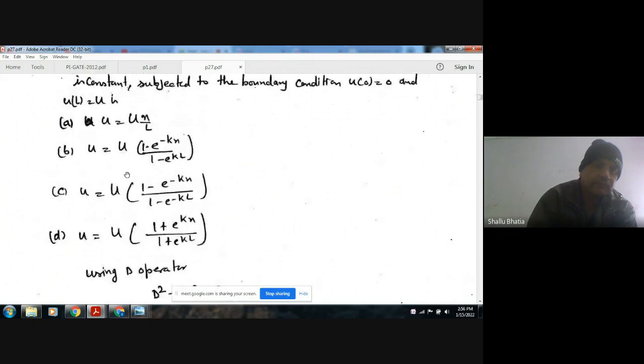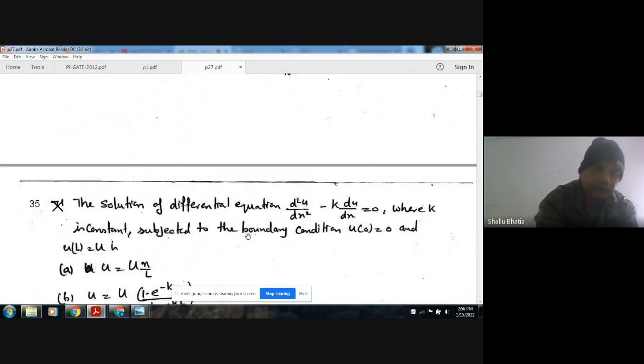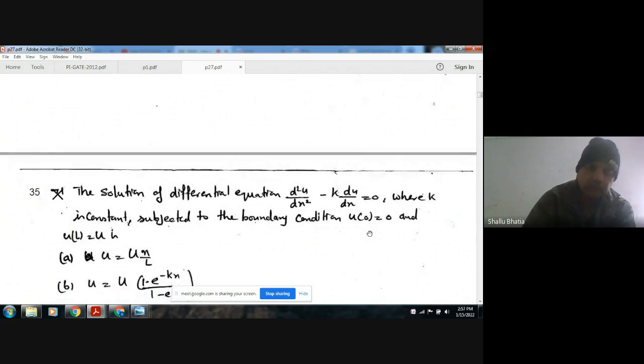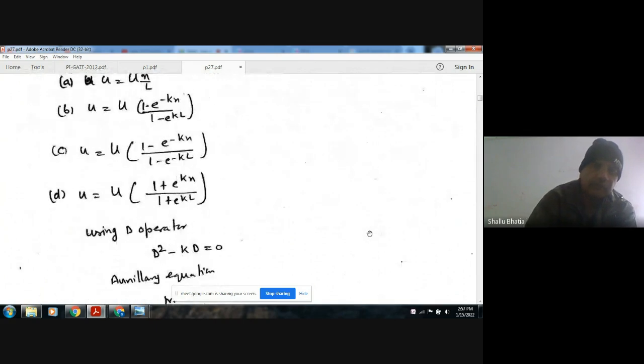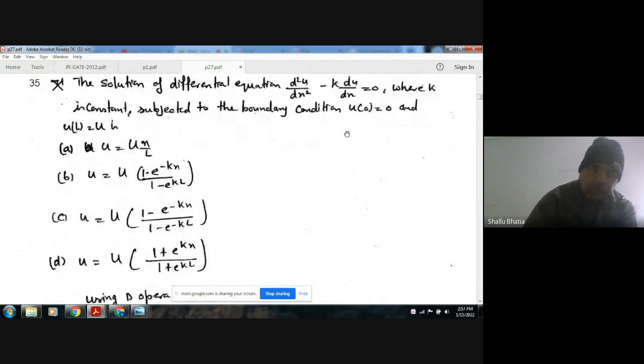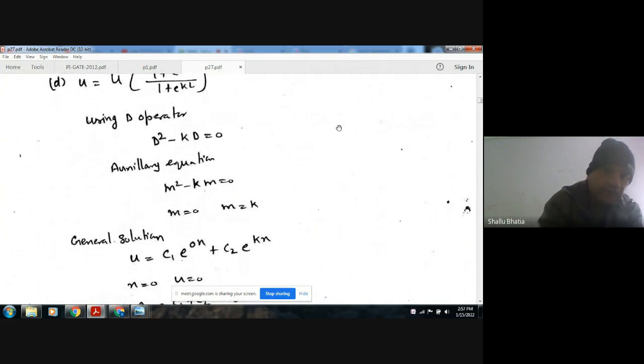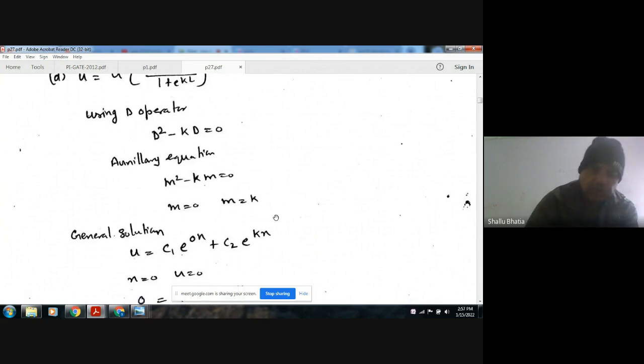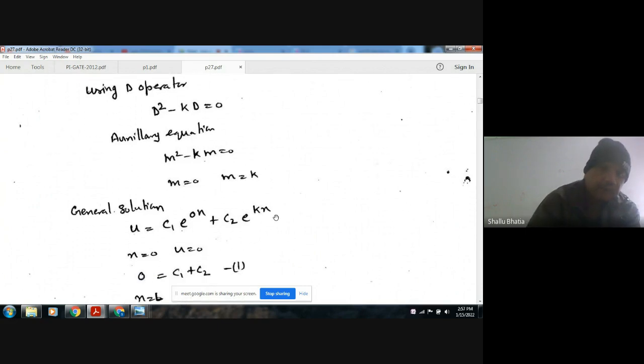Here this is the differential equation. It can be written as D² minus kD is equal to 0, and its auxiliary equation in terms of m is m² minus km. From this we get m is equal to 0 and m is equal to k, and its solution is u = C1 e^(m1 x) plus C2 e^(m2 x), where m1 is 0 and m2 is k.